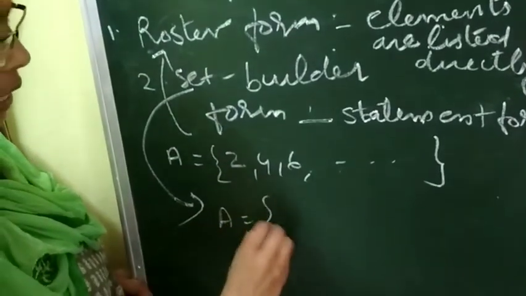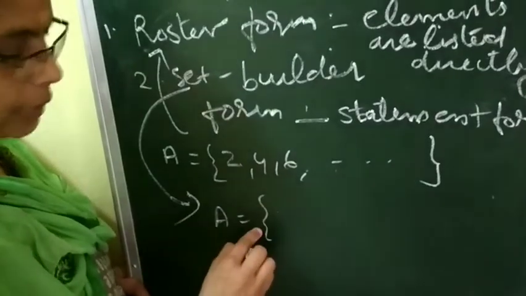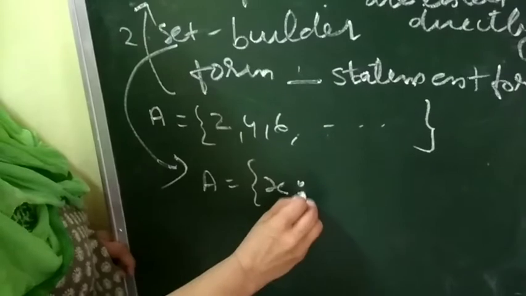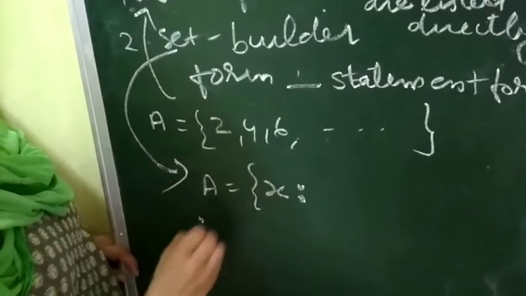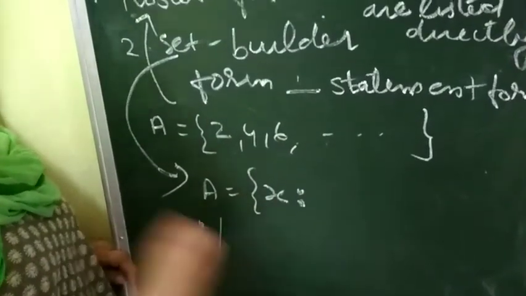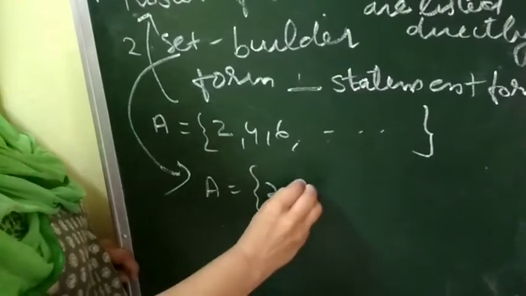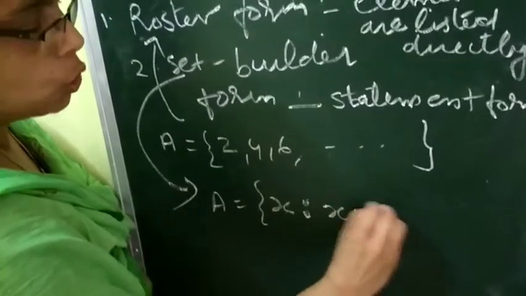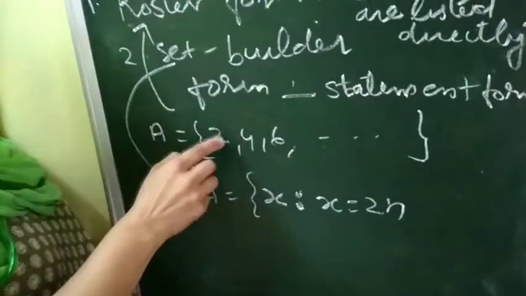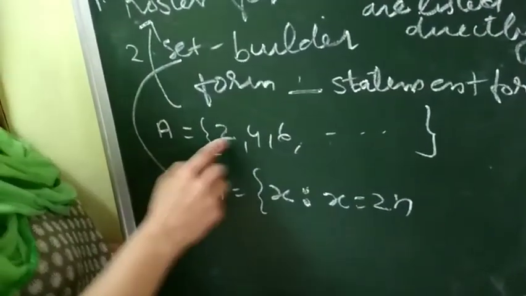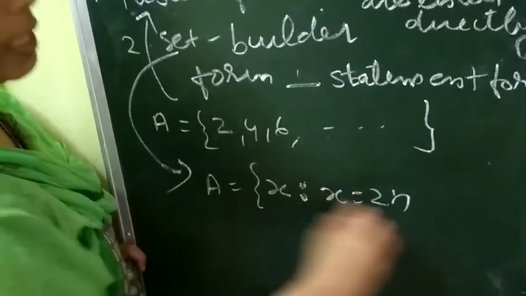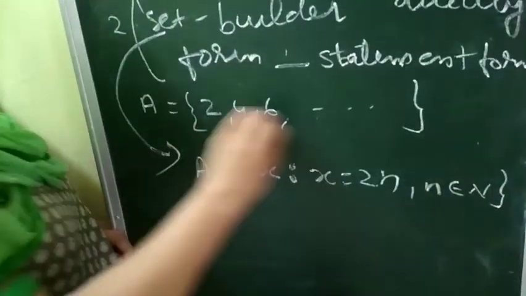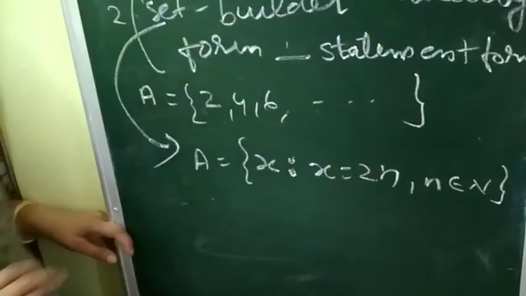The set A is the set, इसको पढ़ते हैं the set X such that, इसको क्या पढ़ता है? such that को ऐसे भी सिंबल लगा सकते हैं, स्लैश भी लगा सकते हैं. It is better to write colon. Set X such that X equal to 2n. Why I have written 2n? Because it is a multiple of 2. And n can be from which set? N is from set of all natural numbers. This is roster form. This is set builder form.